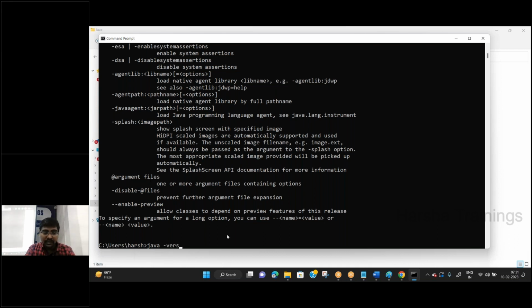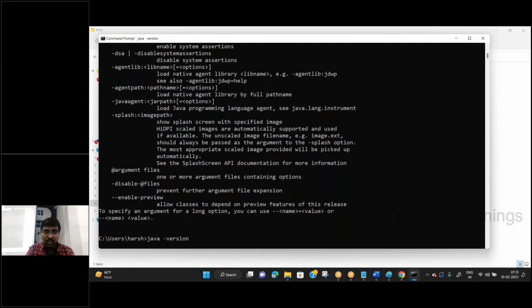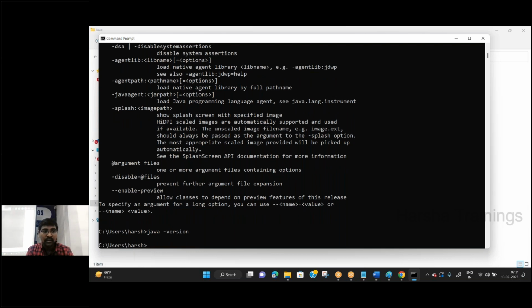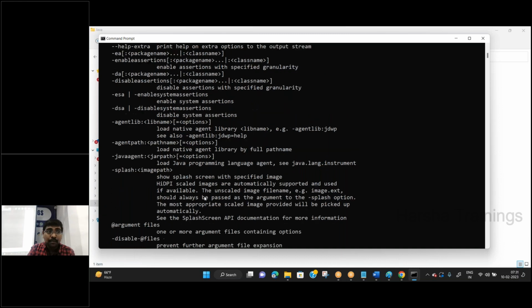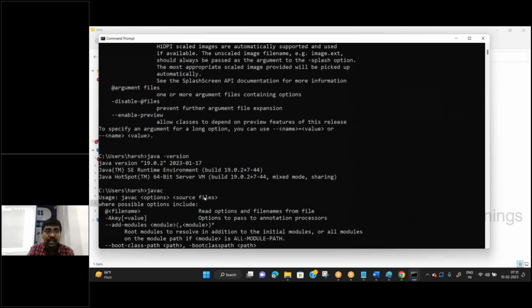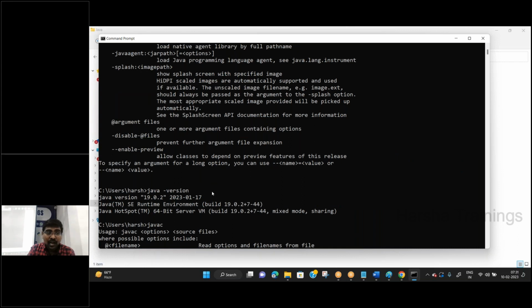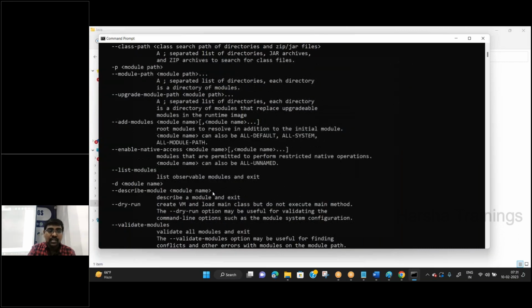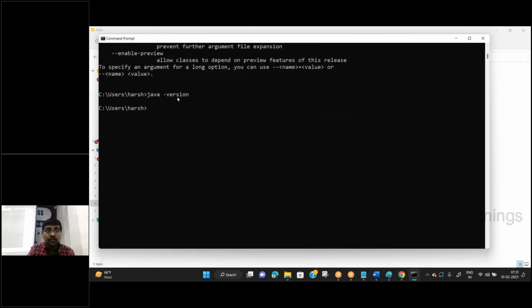Java hyphen version. What happened? See this one. In the previous case, whenever I gave the command java version, it was taken. But in this case, if I give it, it does not give any value.